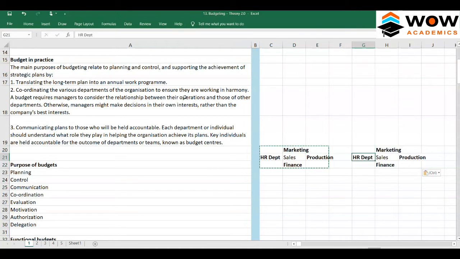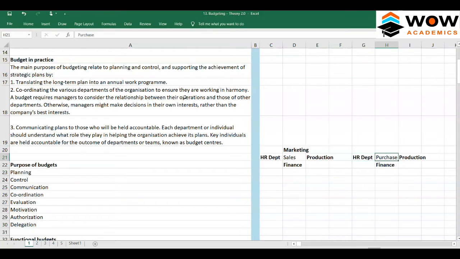So if you take the purchase department in the center, they are not much bothered about marketing. They are not much related with marketing, but they are related with production, because how many units are to be produced depends upon the raw materials to be purchased. At what cost raw materials have to be purchased depends upon what the finance department tells. The employees to be recruited in the purchase department have to be informed to the HR department, who employs the staff for the purchase department.